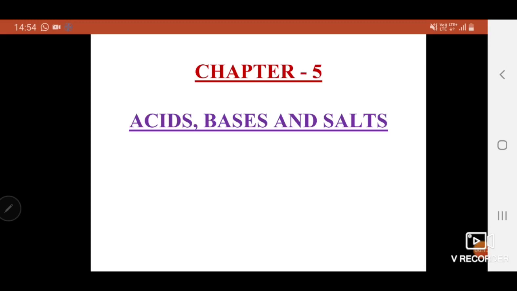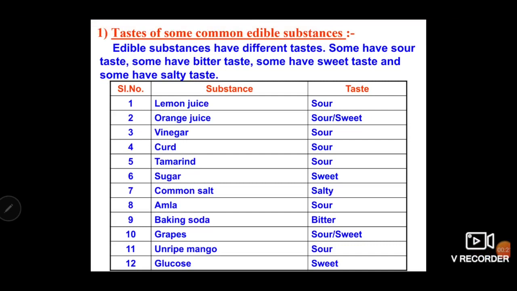In your previous class, we started one more new chapter, that is acids, bases, and salts. In that chapter, you learned some of the tastes related to edible substances which we use in our day to day life situations. The substances are classified according to their taste as sour, sweet, salty, and bitter.